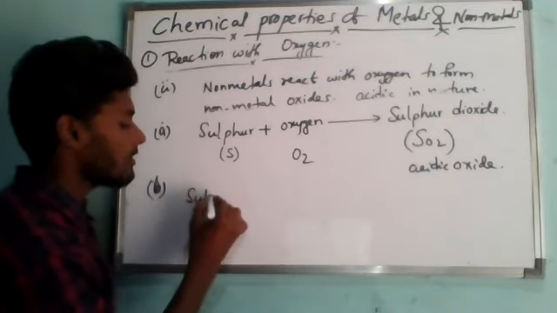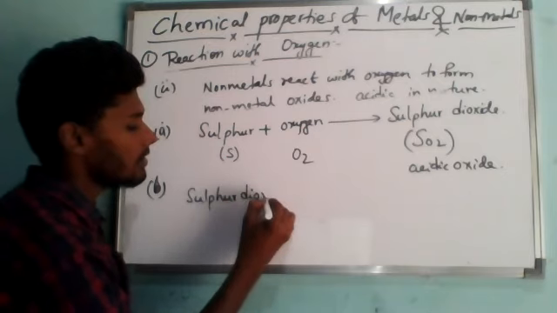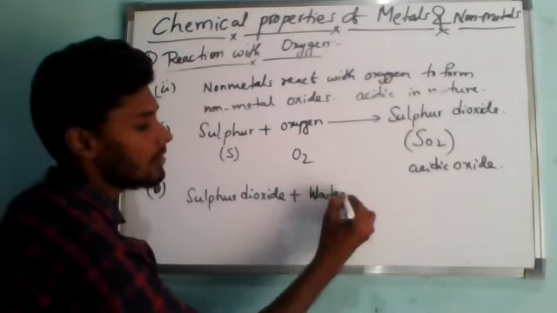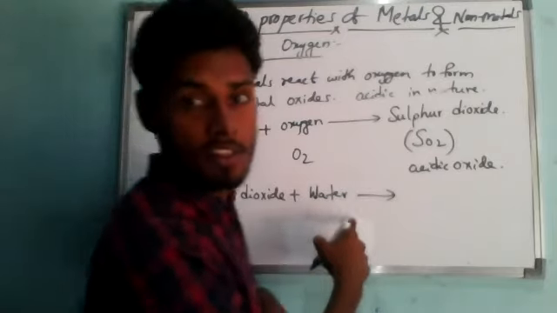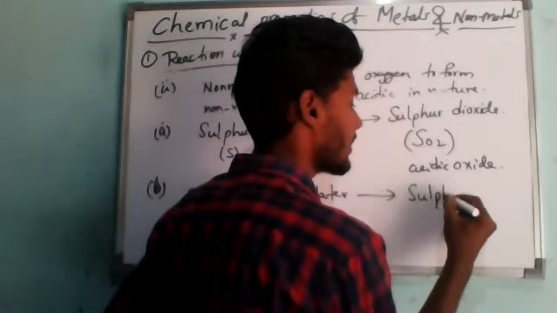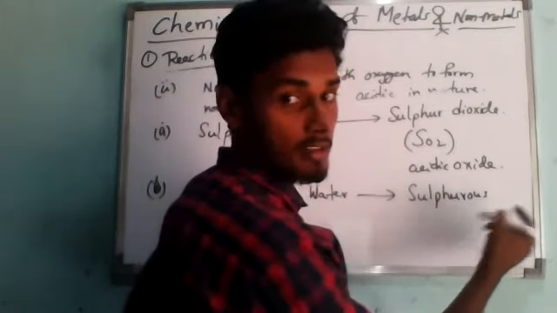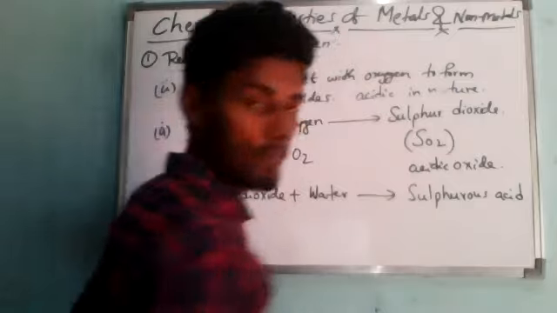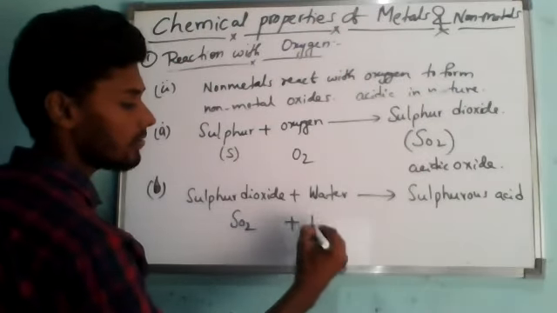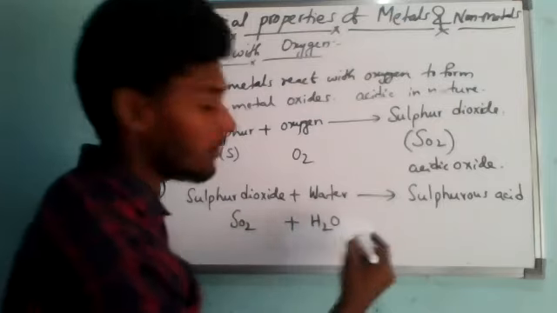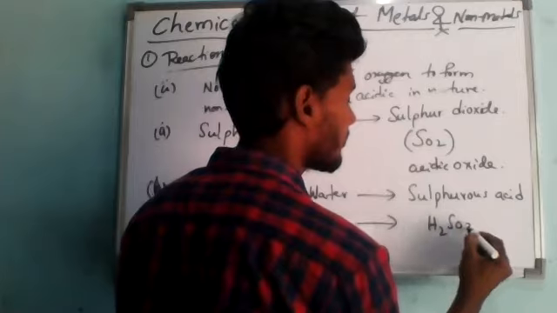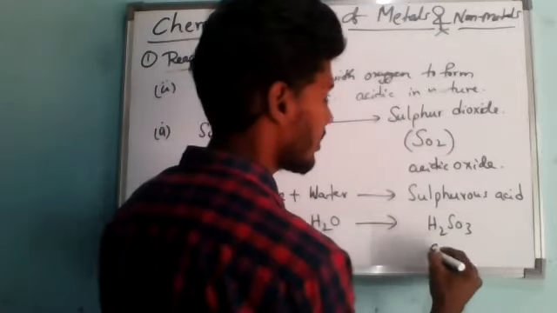So I am taking the second step. I am taking the sulfur dioxide and adding water, so it will form sulfurous acid. You may have heard of sulfuric acid; this is similar, and we call it sulfurous acid. Observe carefully: SO2, sulfur dioxide, reacts with water, H2O, and forms an acid called H2SO3. H2SO3 is the acid.